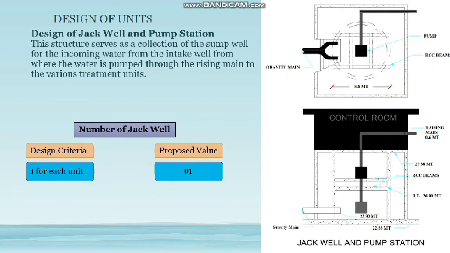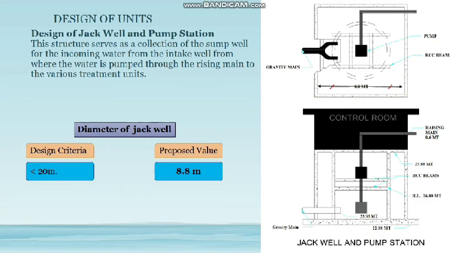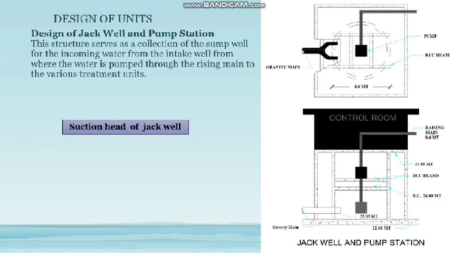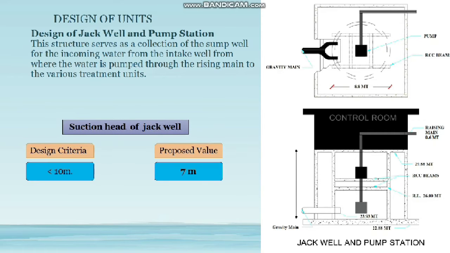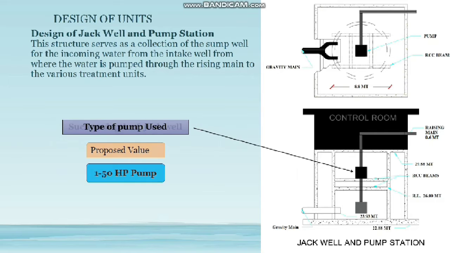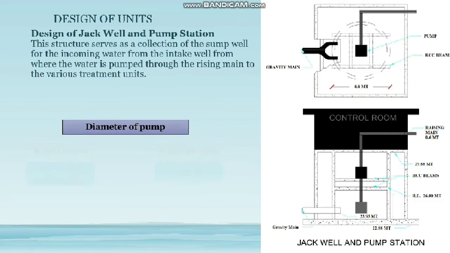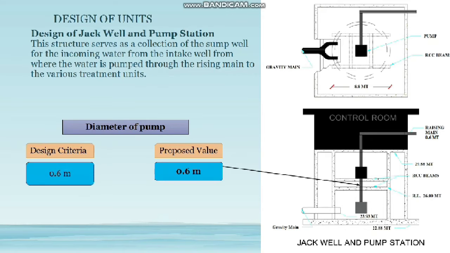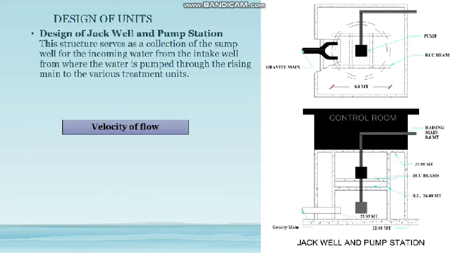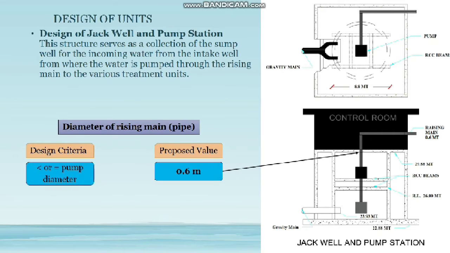Now design parameters of jack well. Only one unit is required for the treatment system. Its diameter should be equal to 8.8 meters. Its suction head is equal to 7 meters. The pump used for the suction is a 150 HP pump, and the suction depth of the pump is 3.12 meters. The diameter of the pump is 0.6 meter. The velocity of water through the pump is 0.9 meter per second, and the rising main diameter is 0.6 meter.